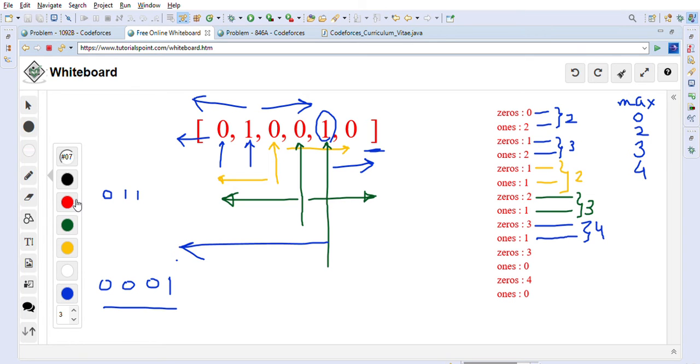So we are going to go forward with the next one. So next position is this one, right? So this is the next position here. So we have to find out how many zeros are there on the left side. So 1 2 3 zeros you will find on the left side. So here, 3 zeros are there on the left side, and we have to find out how many ones are there on the right side including this index. So there is no one, right? So 0 ones basically. So this total will be just 3, right? So just 3. So we will not update the max because max is already more than 3.